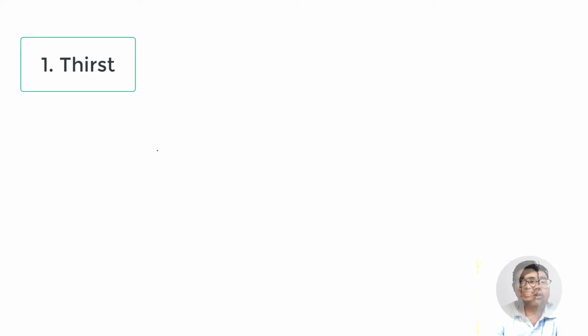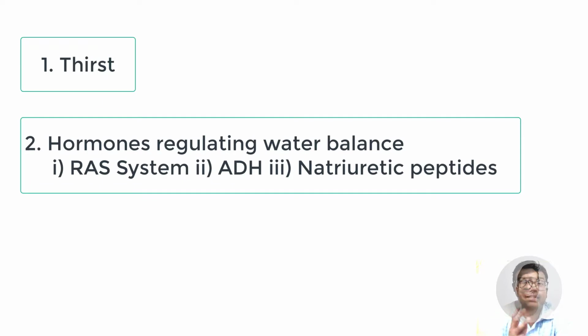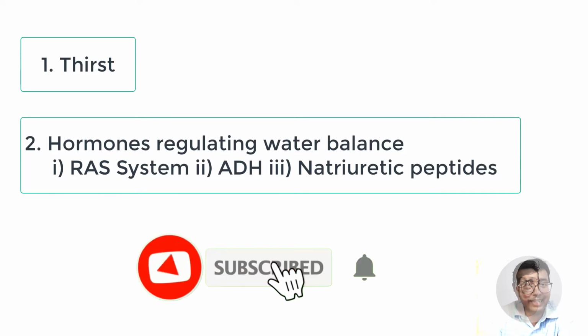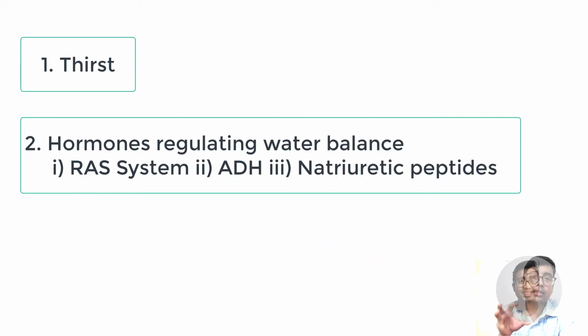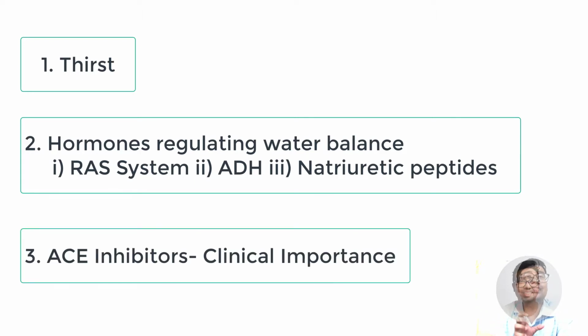So this was all for today. Today we have studied about thirst. We have studied the hormones that regulate water balance, mainly the renin, angiotensin, aldosterone system, the role of ADH, and also natriuretic peptide. We have seen how they act, how aldosterone controls sodium balance and how ADH controls water balance, and how natriuretic peptide controls both sodium and water excretion, right? And we have also seen the importance of angiotensin converting enzyme inhibitors as an antihypertensive agent.